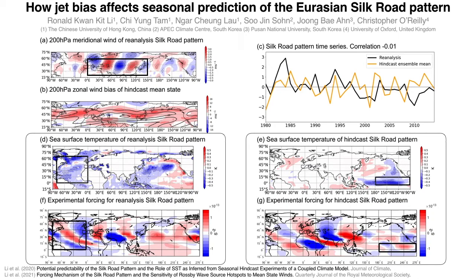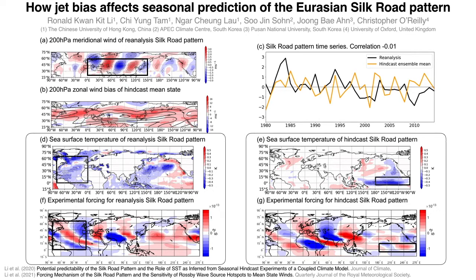Over summertime Eurasia, the Silk Road pattern is the leading mode of variability in upper-level meridional wind. As shown in A, it can be understood as a Rossby wave along the Asian jet. It also affects surface temperature and rainfall, so predicting it is very important.